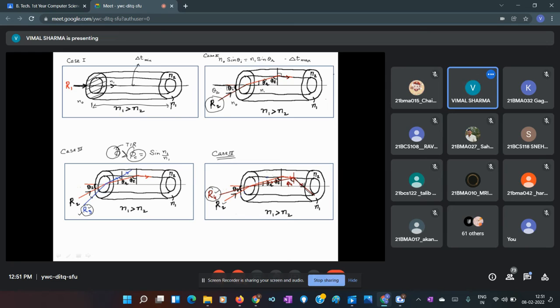And rays which are launched through the optical fiber at angles less than this acceptance angle are accepted by the optical fiber, and the rays which make an angle greater than theta A are not accepted by the optical fiber. So this angle is the acceptance angle.